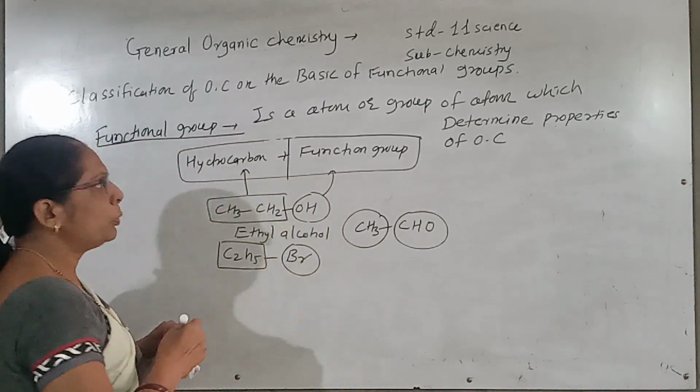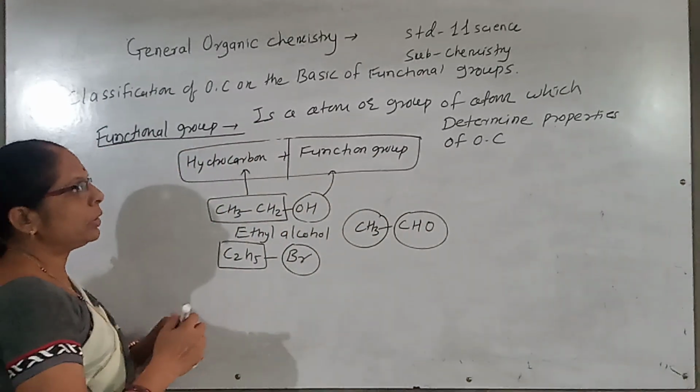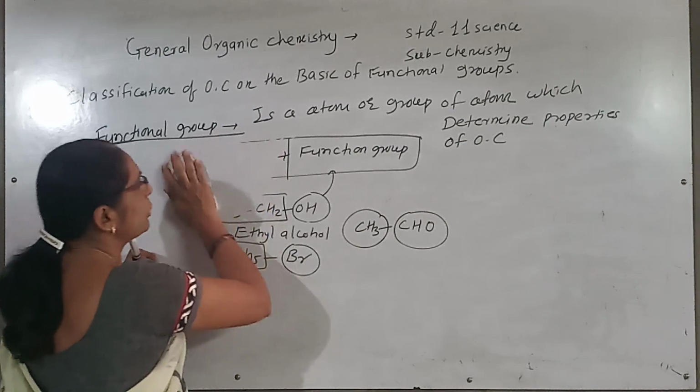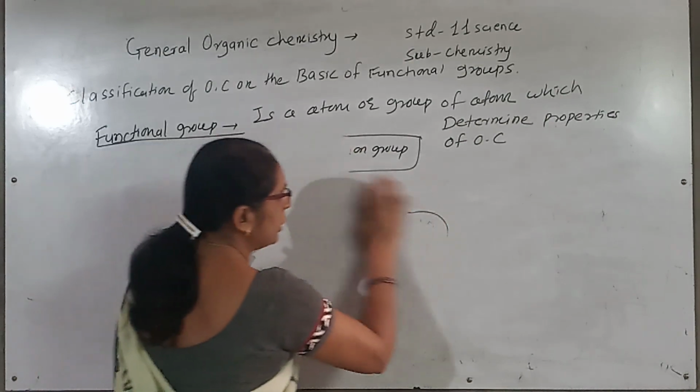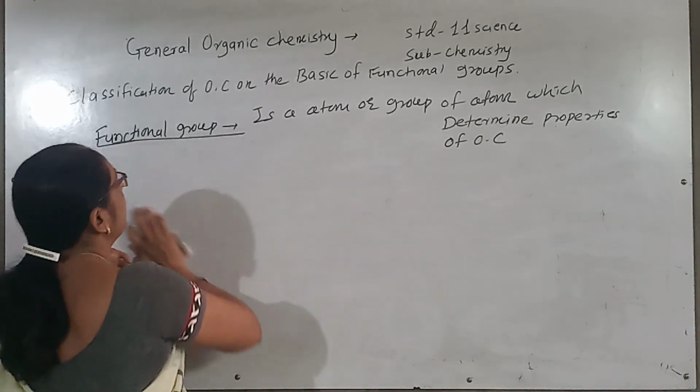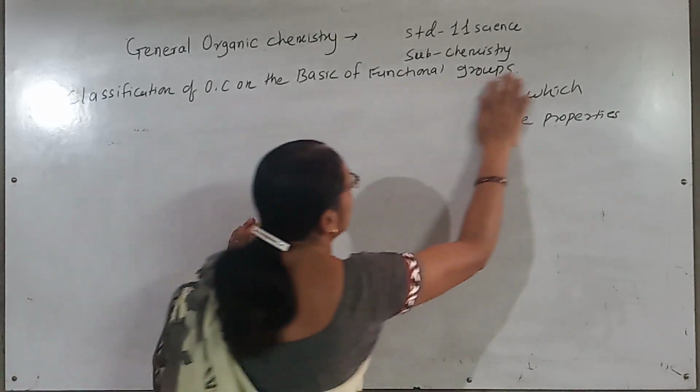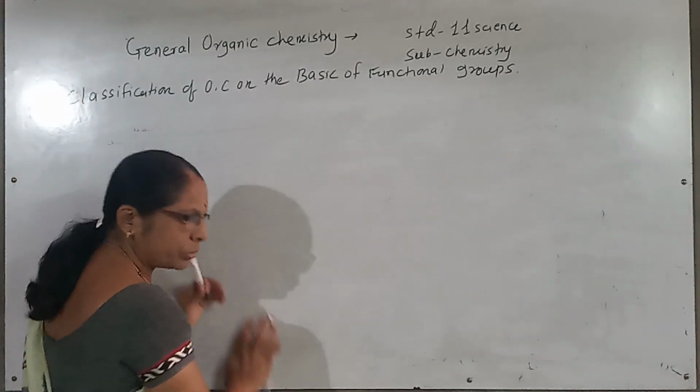So that atom or group of atoms is called a functional group. So let us consider the classification of organic compounds on the basis of functional group.